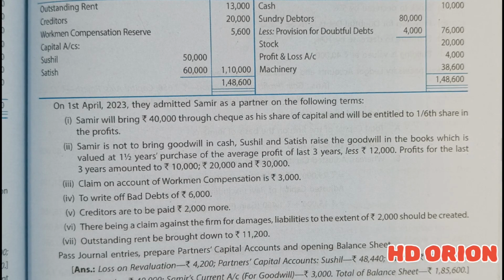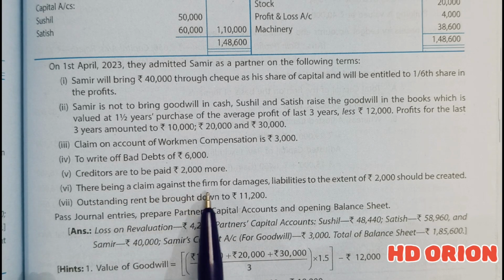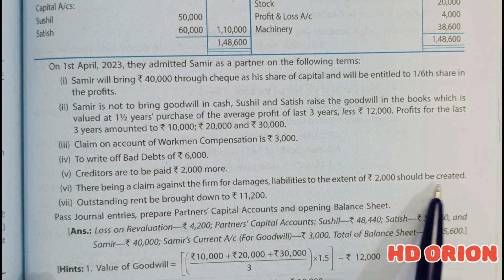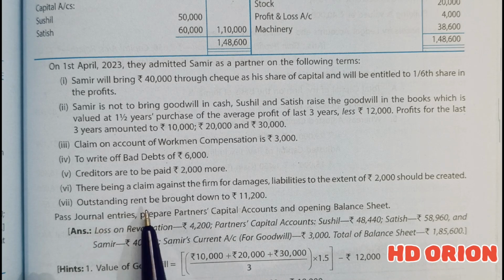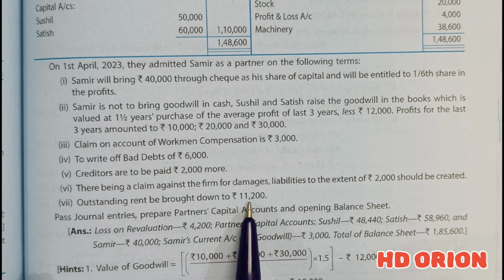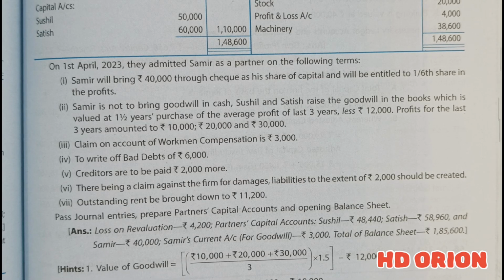There being a claim against the firm for damages, liabilities to the extent of rupees 2,000 should be created. So it is a contingent liability to be created. Outstanding rent to be brought down to rupees 11,200, whereas in the books it is 13,000 on the liability side, and we have to reduce it by 1,800 rupees. Pass journal entries, prepare partners' capital accounts and opening balance sheet. So let us see the solution for this.